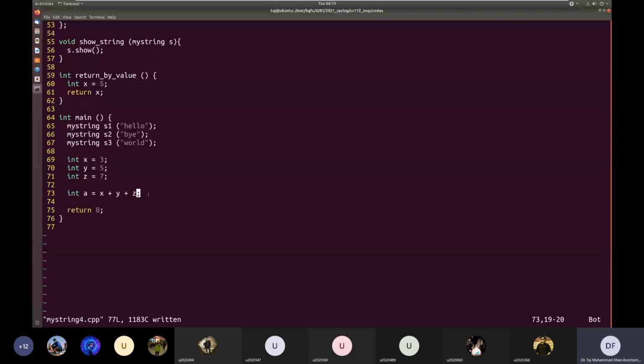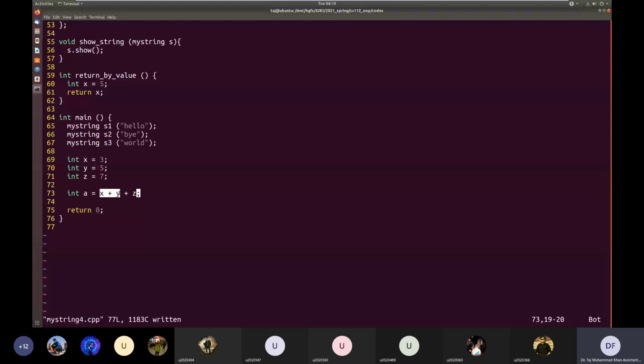So this line, when it will be executed, will not be executed as one line inside the processor. This operation will be broken down into multiple smaller operations, and those smaller operations will be executed one by one. In this chaining of binary plus operator, we saw that binary plus operator has an associativity from left to right. Which means it will start from the left and first add these 2 numbers.